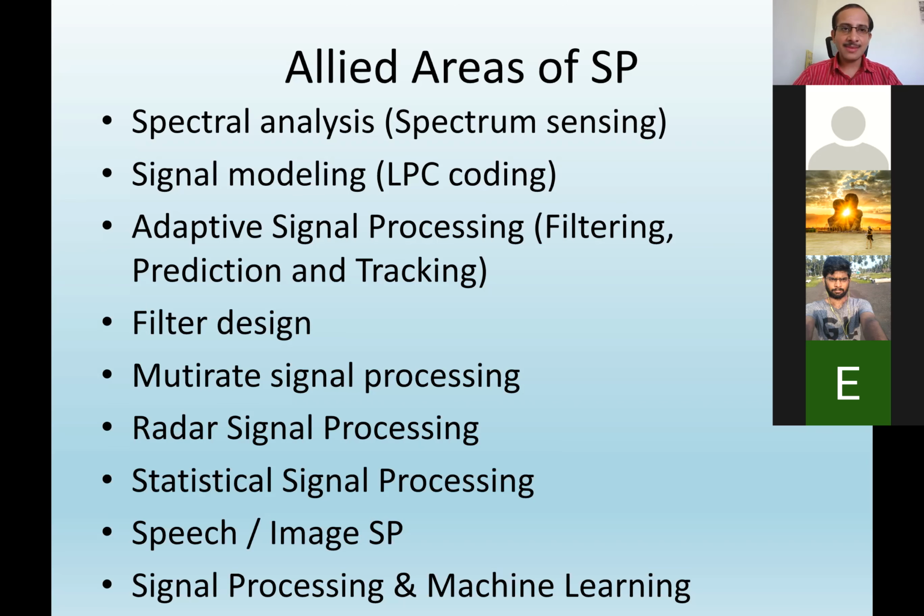So which frequency band there is a signal, in which frequency band there is no signal, such information is very important. So spectral analysis and spectrum sensing deals with that. And in some cases, especially in speech mainly, and in images partially, modeling of the signal is important. So if I can model and say that all these speech signals have this model, then what I can say,